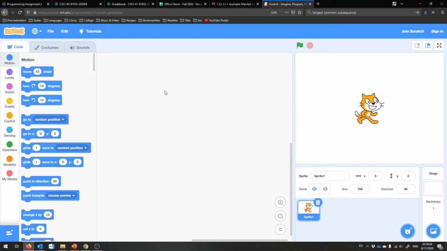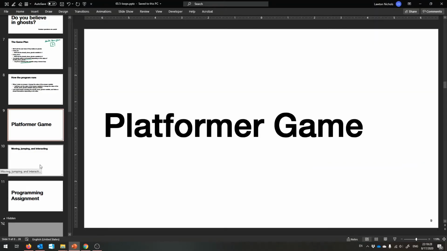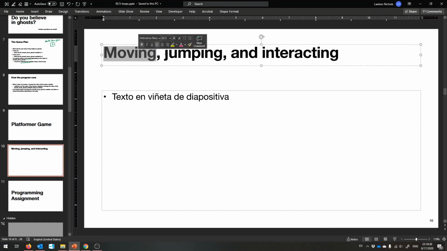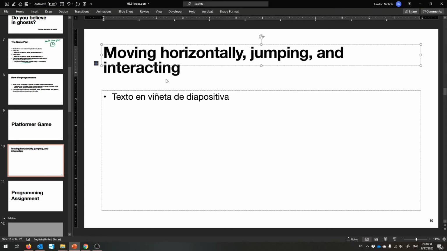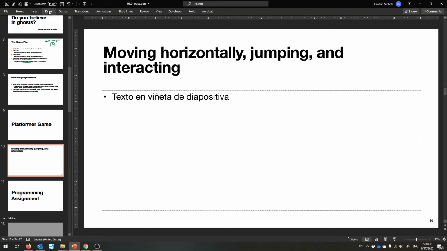Fresh Scratch program. And so a platformer game, if you've never heard of it, is one that involves moving around horizontally, jumping and interacting, like the classic Super Mario Brothers. Like, you got your Mario, he can go left or right, he can also jump, and he can do cool stuff if he hits the question block or something like that.